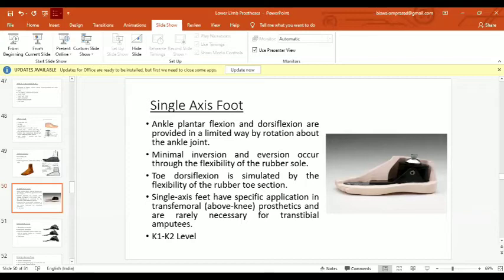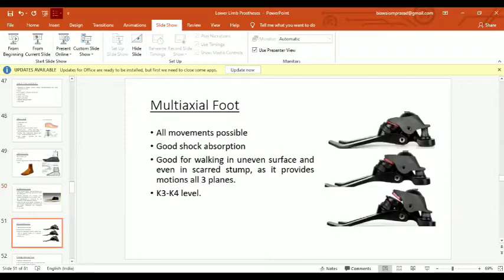Single axis feet have specific applications. They are very widely used in transfemoral prosthetics rather than for transtibial amputees, and they are often prescribed for patients with K1 or K2 level.